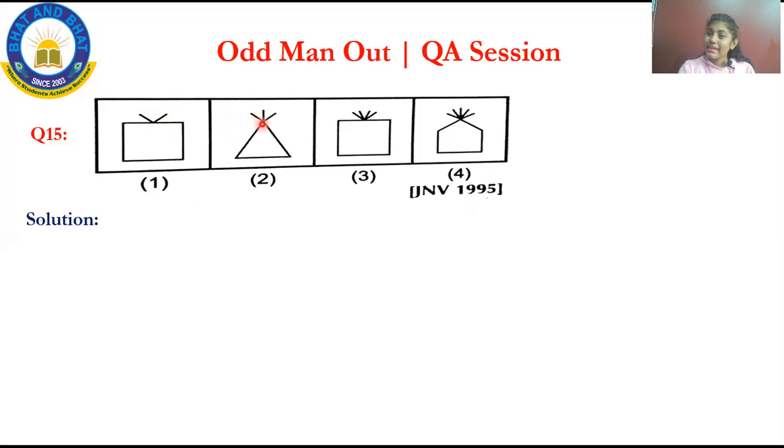How many sides does the triangle have? 3. 1, 2, 3. The head has 3 lines. 1, 2, 3. And here a rectangle. 1, 2, 3, 4. 4 sides and 4 corners. At the top of the edge, 1, 2, 3, 4. And a 5-sided figure, we'll call it a pentagon, right?